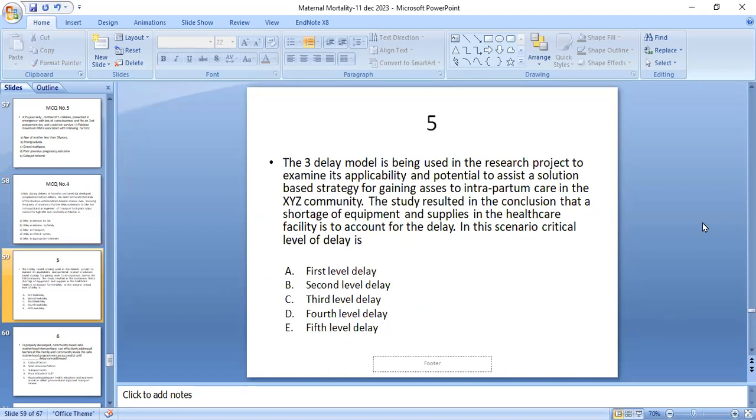Fifth: the three-delay model is being used in a research project to examine its applicability and potential to assist a solution-based strategy for gaining access to intrapartum care in the XYZ community. The study concluded that a shortage of equipment and supplies in the healthcare facilities accounts for the delay. In this scenario, which level of delay is it: first, second, third, fourth, or fifth?